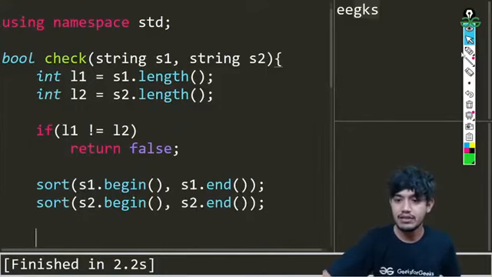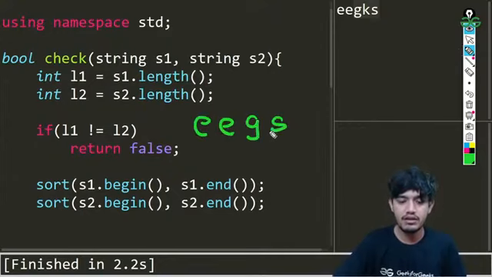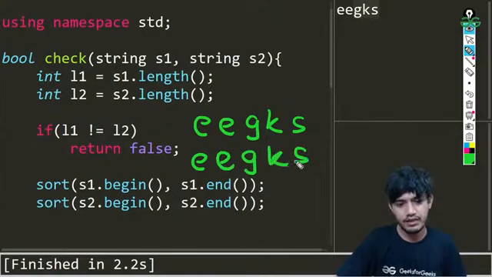What I mean by that is, for example, when we sort the first string, we'll get E, E, G, K, S. Sorry, that should be K and S. Again, if we sort the second one, we'll get the same thing.